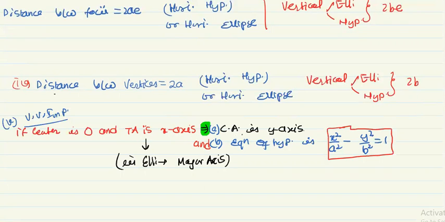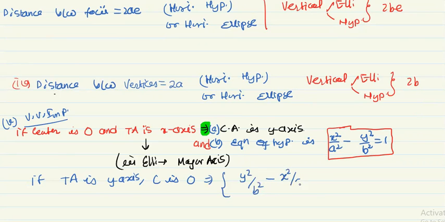So the transverse axis is x-axis, and if the transverse axis is x-axis, that implies the conjugate axis is y-axis, and the equation of hyperbola will be like this. And we can conclude also, if the transverse axis is y-axis and center is origin, then y square upon b square minus x square upon a square is equal to 1 in case of hyperbola.